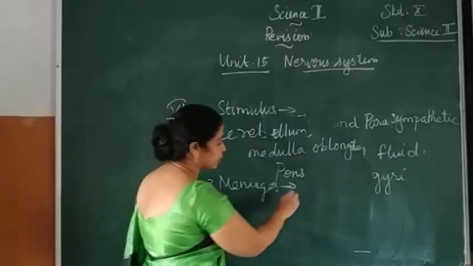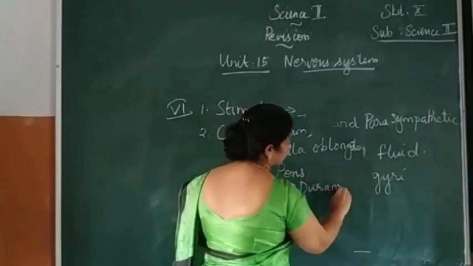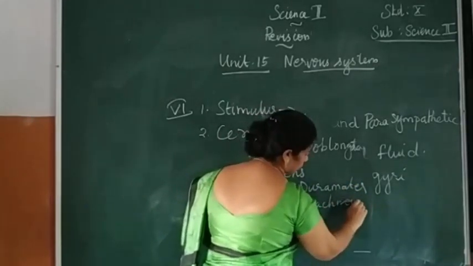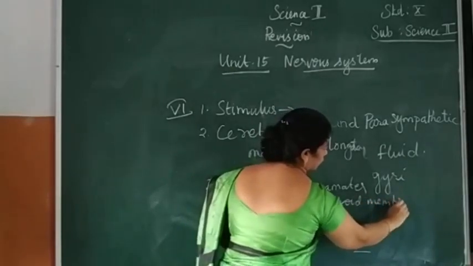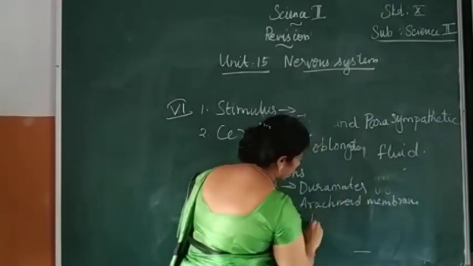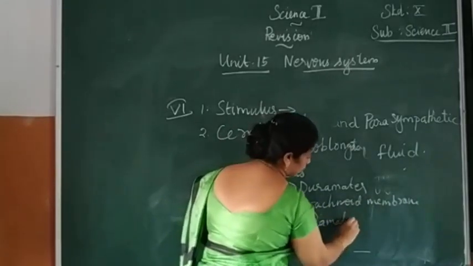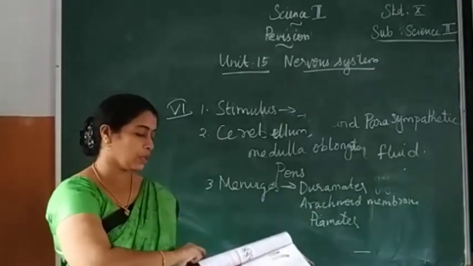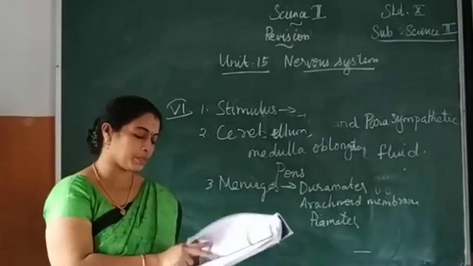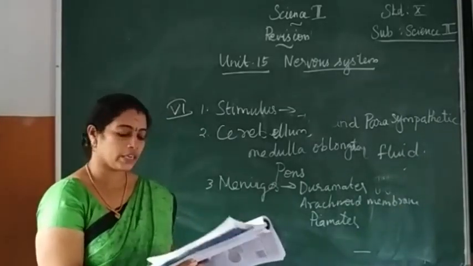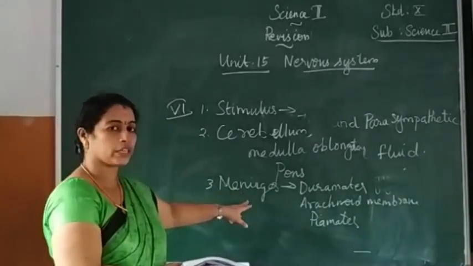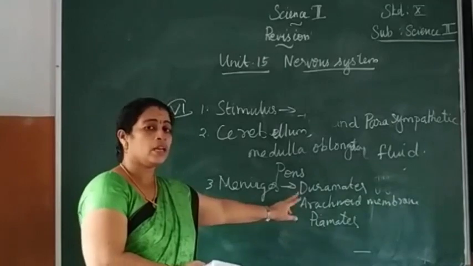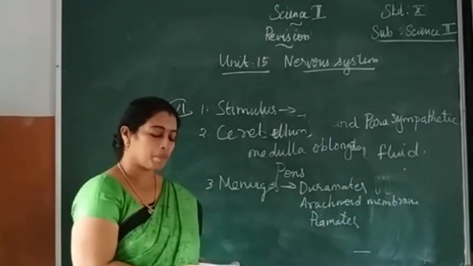They are the dura mater, arachnoid membrane, and pia mater. These are the three structures protecting our brain. So the third question: what are the structures involved in protection of the brain? The brain is protected by three coverings, altogether called meninges, divided into dura mater, arachnoid membrane, and pia mater.